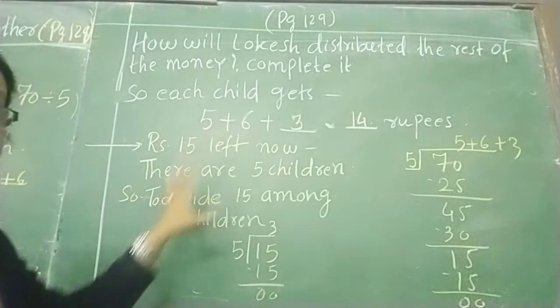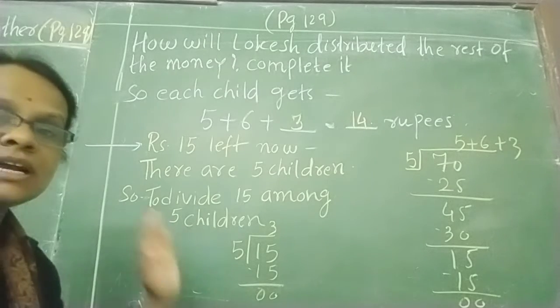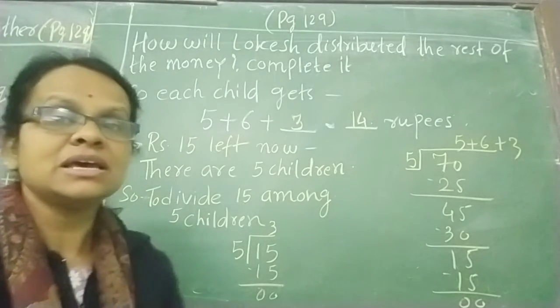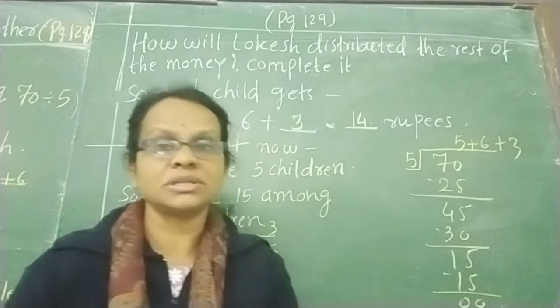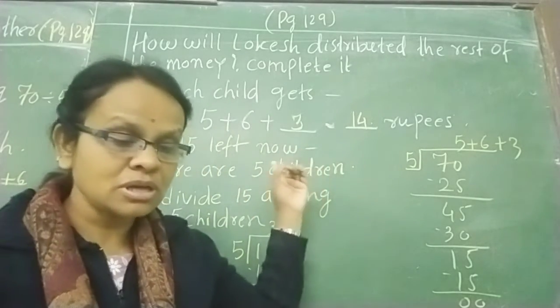Okay, so this is the method of Lokesh. Right? It is a little bit difficult method. But he thought that मैं इस तरह से बच्चों को पैसे distribute करूँगा. We have seen about Seema, we have seen about Rashi, and this is for Lokesh.